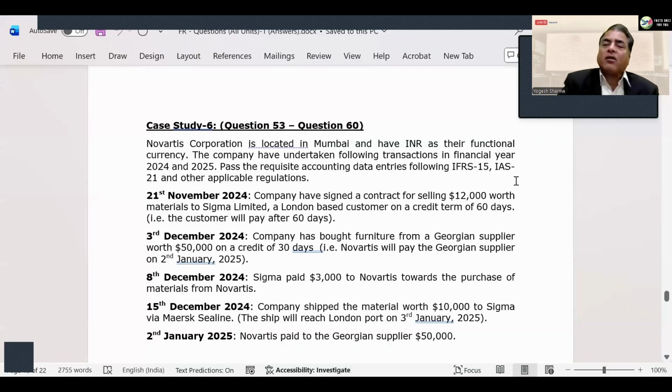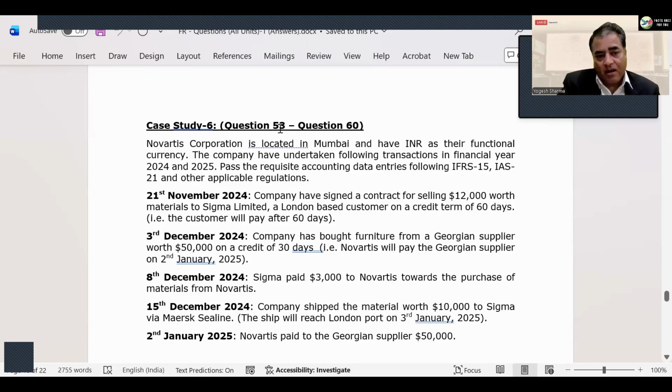So let's look at this example here. It also covers a little part of revenue, which is IFRS 15. Not very highly tested, but moderately tested, right? But it is the most important IFRS, which is IFRS 15, Revenue. When I work with companies, anytime I'm auditing, I go to the finance manager's cabin and I see what they're doing. All the time I see this IFRS is open. They're always on it, with the lengthy IFRS, right? And it has importance from the logic mentioned inside, because if your sales go wrong, if your revenue goes wrong, then everything will go wrong. So we will have to concentrate on this IFRS.